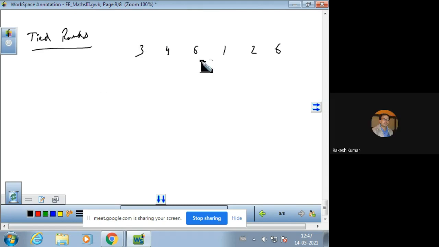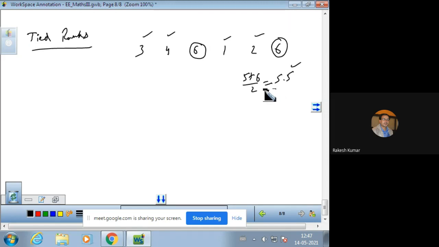This is the third rank. So first rank is there, second rank is there, third rank is there, fourth rank is there, but the fifth and sixth ranks are same. In that case, you will find the average of the fifth and sixth students. So it is 5.5, and your rank comes out to be 5.5.